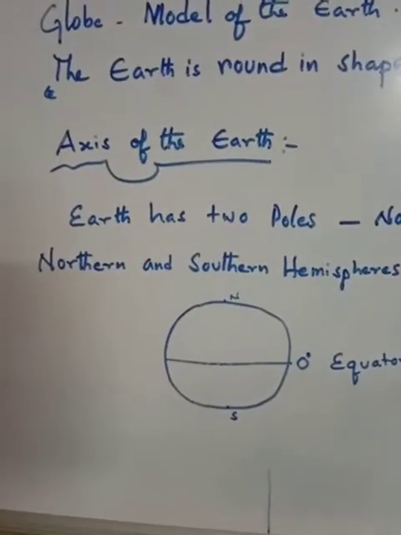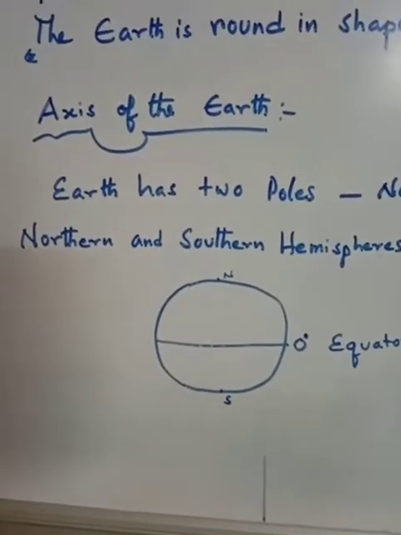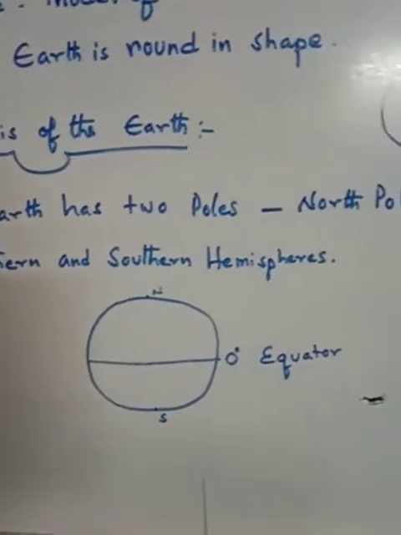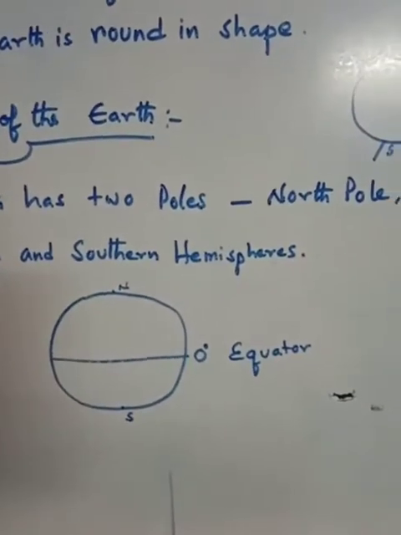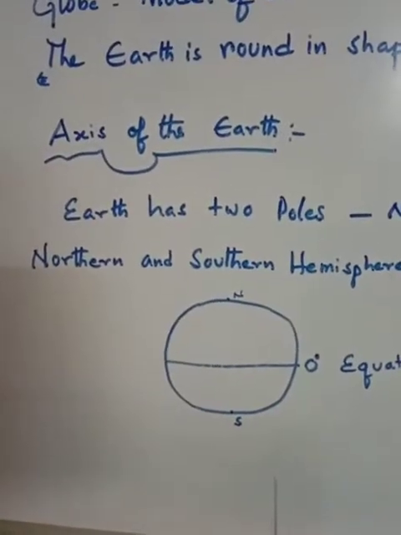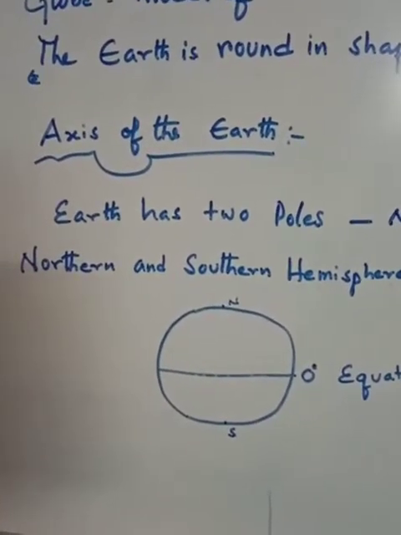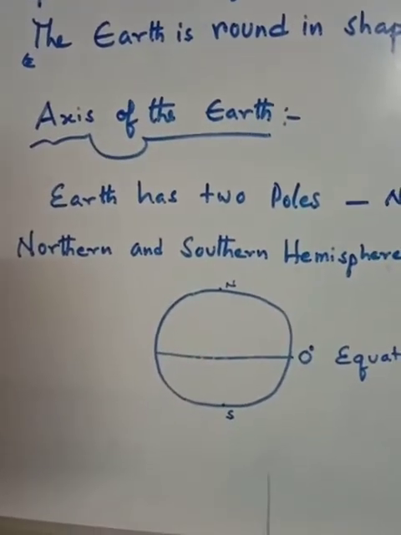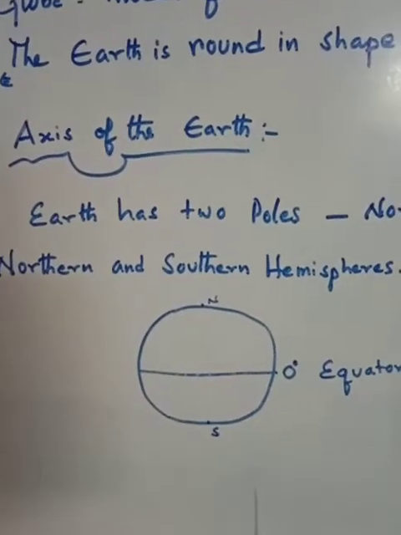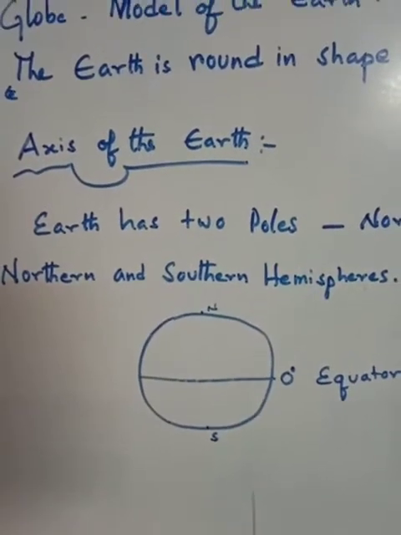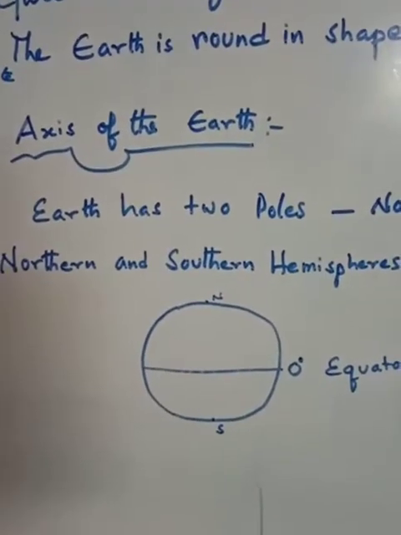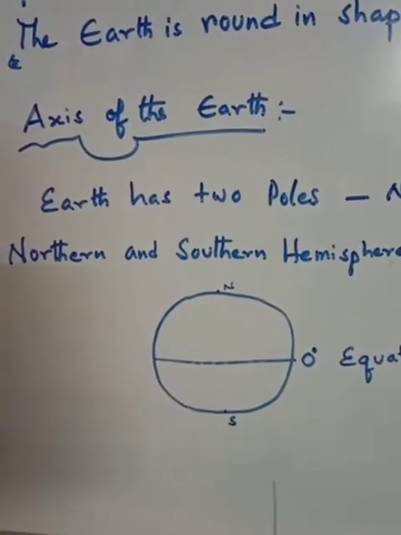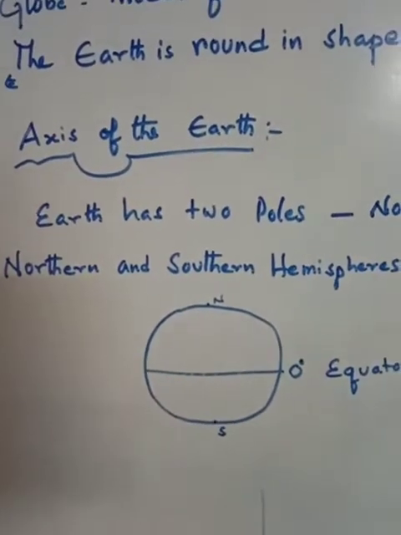Already I told you children, earth has two poles. One is North Pole, another one is South Pole. What is the upper point, the ending point of the earth? That we call the North Pole. What is the bottom part of the earth? That we call the South Pole.